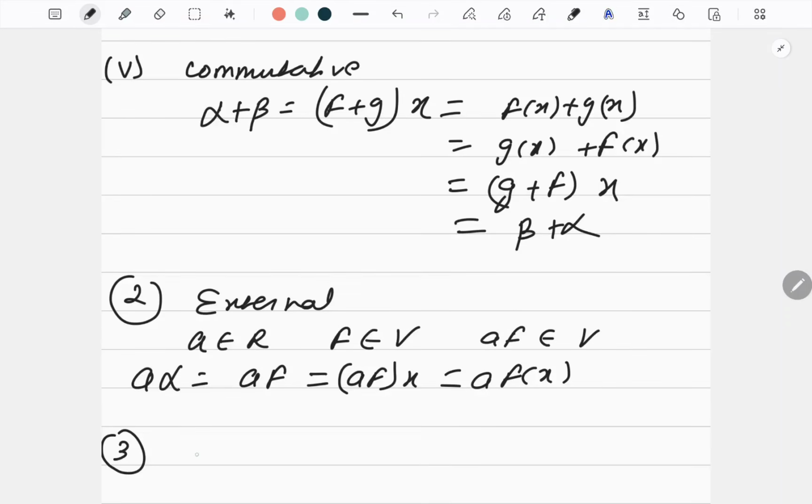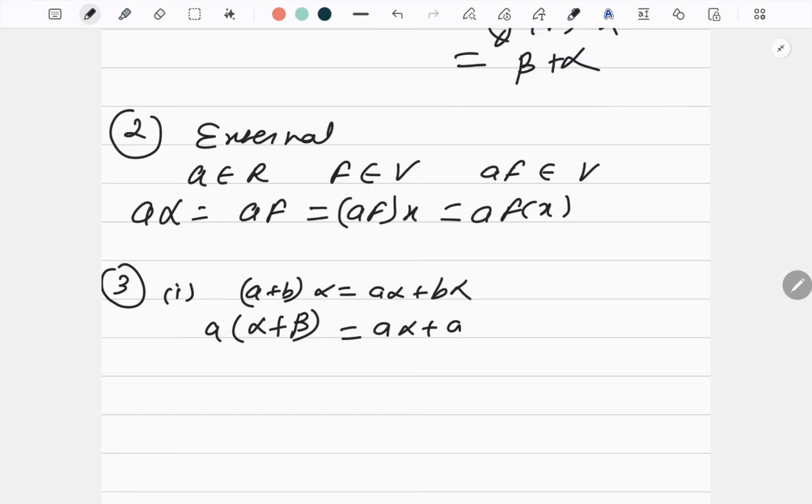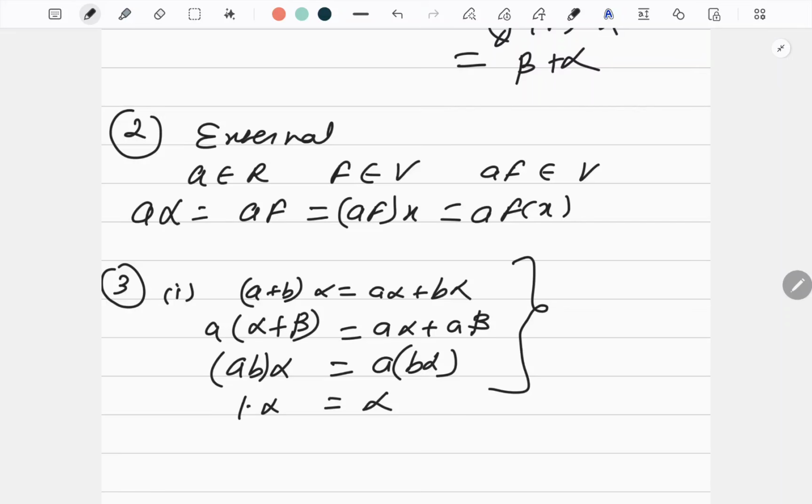Then third, you have to do the external multiplication thing, right? Scalar multiplication within the V. So list out all the four properties. What is the first property? A plus b alpha is equal to A alpha plus b alpha. Alpha plus beta A is equal to A alpha plus A beta. A b alpha is equal to A b alpha, and 1 into alpha is equal to alpha. Say in case of continuous function, all these scalar multiplications are always satisfied.